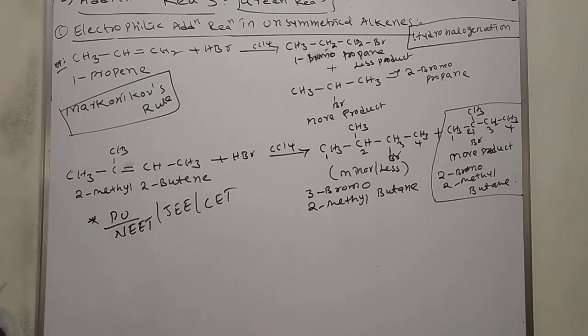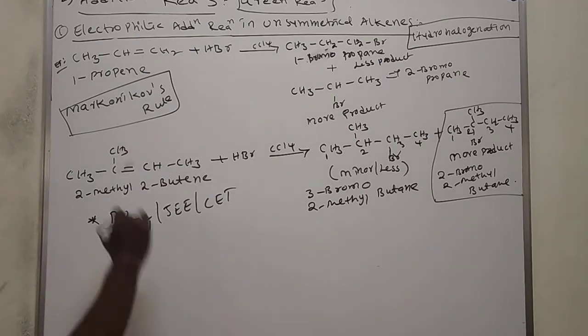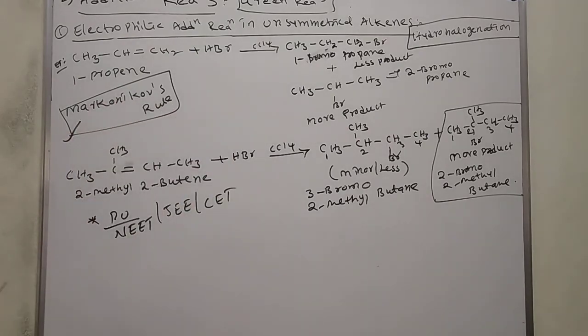For PU they may ask one question, a 3 marks question. From the NEET point of view they may ask one question. This is the basic one. We'll see what Markovnikov's rule is. Opposite to Markovnikov's rule is also there, that is anti-Markovnikov's rule. We'll see both the reactions in the next video.